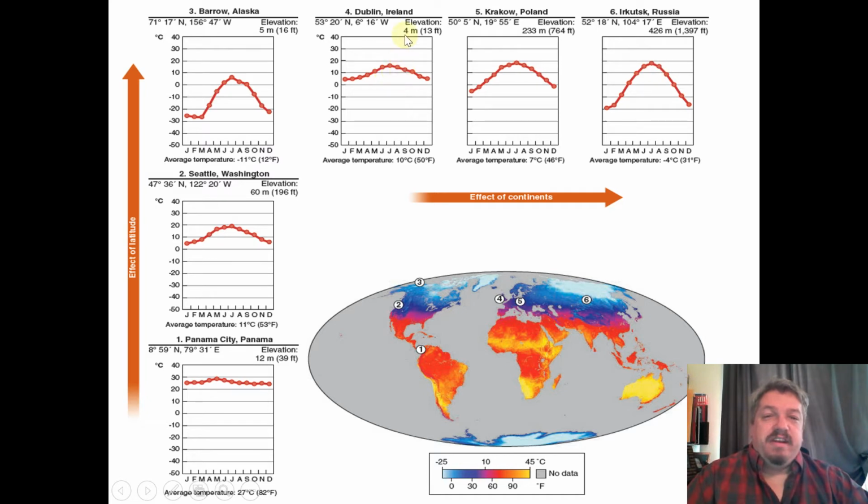Dublin is right near sea level. It's actually on the Irish Sea. It's on the coast. Krakow, Poland, is about maybe 200-300 miles away from the ocean. And Irkutsk is about as far as you can get from water on Earth. It's about 1,000 miles from any water. So the further you get from water, the greater the swing.